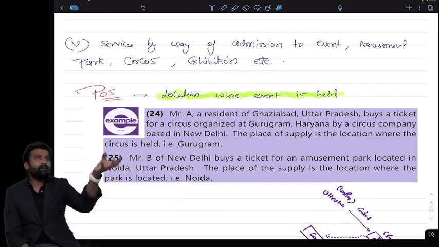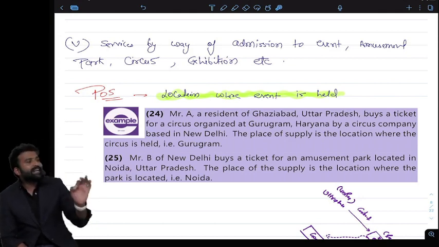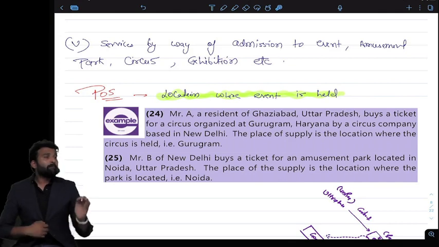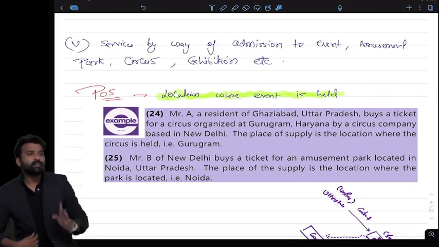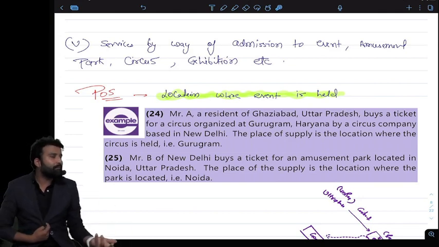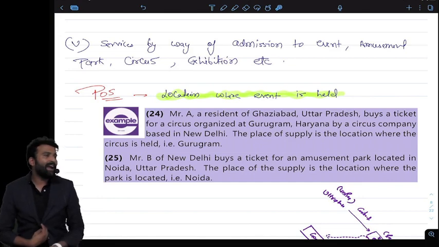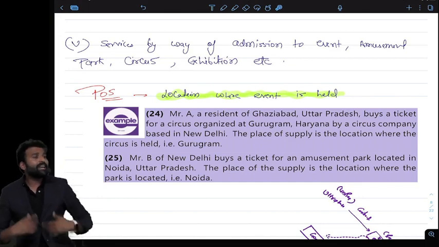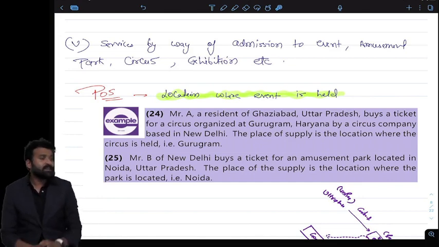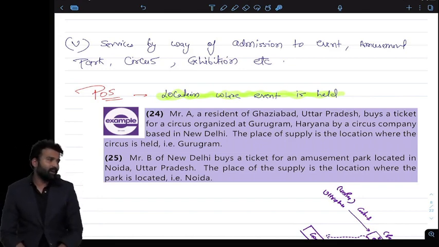Next, services by way of admission to the event. Again, I am buying a ticket for a concert. Of course, where the concert is happening, because it is again a personal nature of services. My service will be consumed where the concert is, for which event I am buying the ticket. So that event is the place where I have to take the place of supply, because again it's more a personal nature of services. So in that case, services are actually consumed where it is provided.